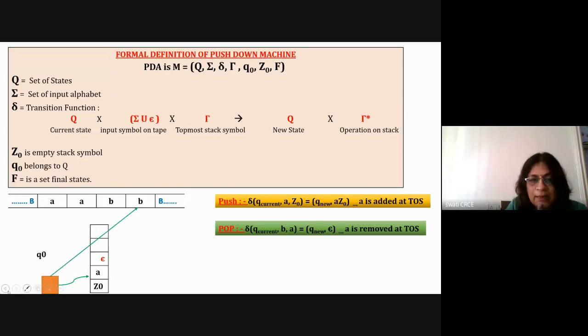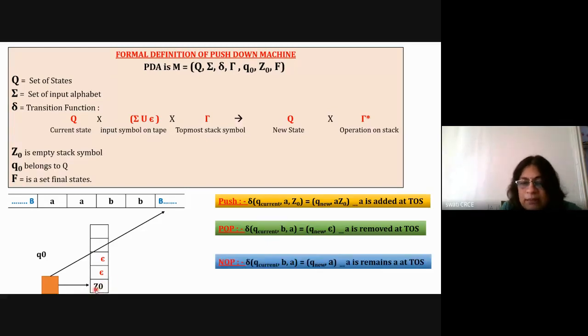Now for this b also, a is deleted, which is shown by this symbol: current state, b comma a is equal to new state and epsilon. And then automatically the top of the stack is manipulated and the read head is also manipulated. Now here there will be no change, meaning the stack contents are not changed. In that case you just write down the same contents as they are. Suppose it is current state b comma a. So a is not changed.